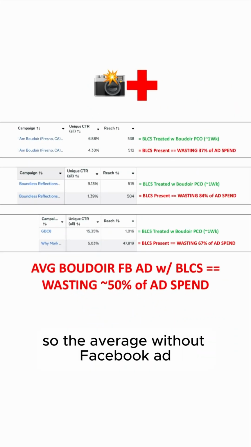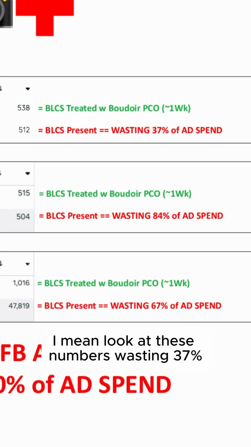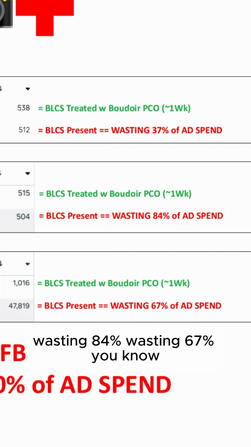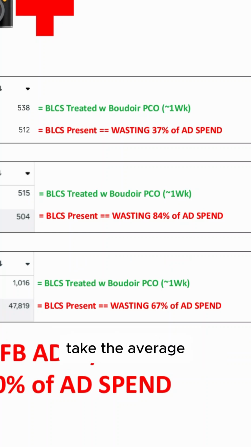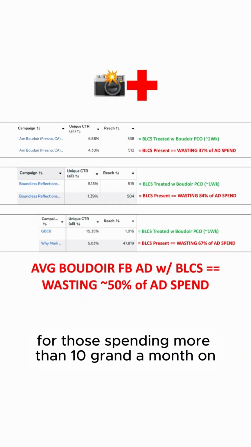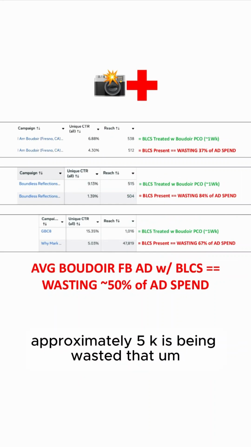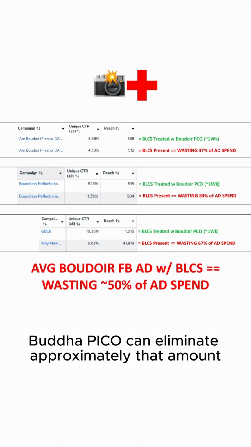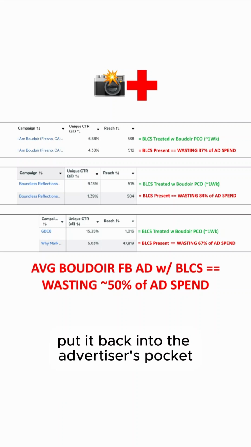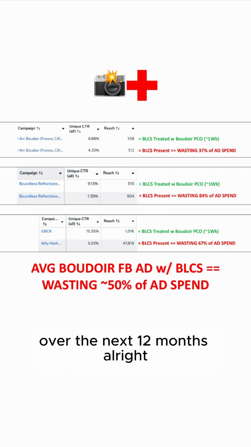So the average Boudoir Facebook ad with BLCS is wasting about 50% of its ad spend. I mean, look at these numbers: wasting 37%, wasting 84%, wasting 67%. Take the average, probably somewhere between 50 to 60%. Which means for those spending more than 10 grand a month on Boudoir Facebook ads, approximately 5K is being wasted. Boudoir Pico can eliminate approximately that amount, put it back into the advertiser's pocket every single month. So approximately 60K over the next 12 months.